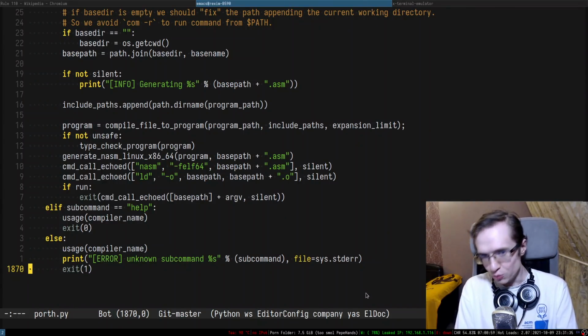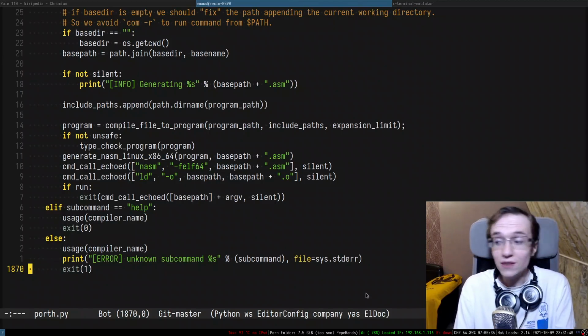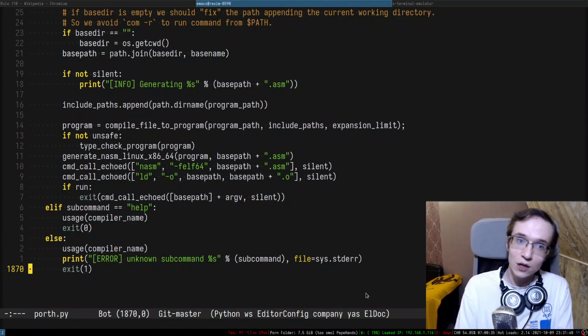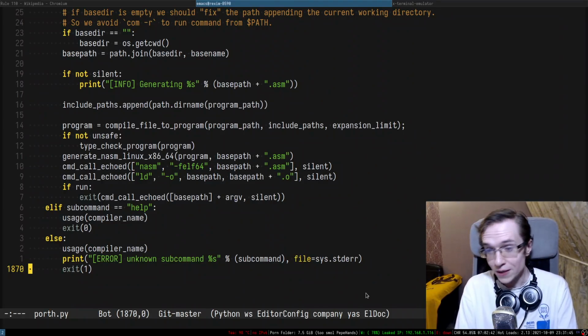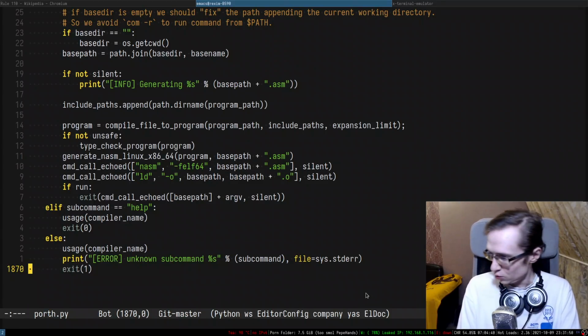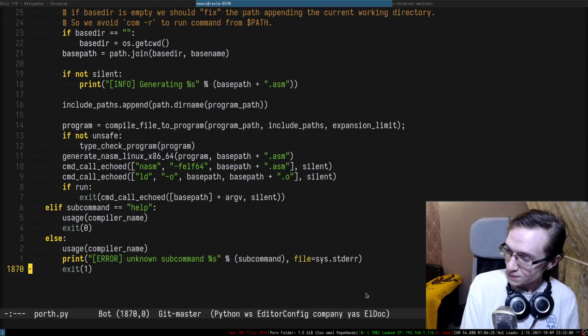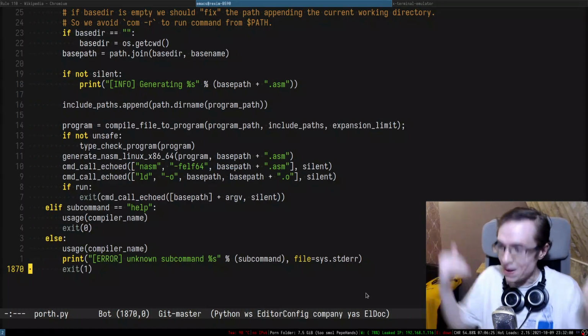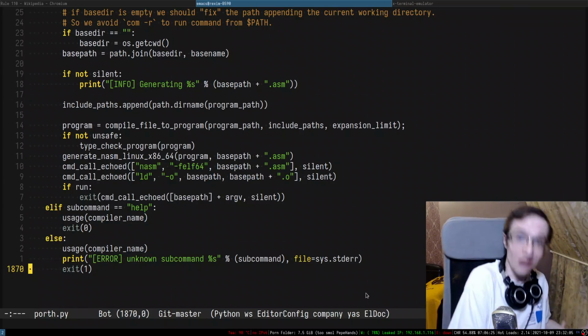And of course, not everything that is implemented here can be easily translatable to Porth. We're going to find a lot of problems, a lot of bugs that we're going to fix along the way, maybe missing features. Maybe while implementing Porth, we'll realize that we're missing some features, so we'll have to go back to the Python version and implement that feature, and then go back and implement it in Porth. So it's going to be quite a journey, trust me. So yeah, are you guys ready to start this beautiful journey yet again? Because we're basically going back and starting the same thing from scratch in a different language, in itself.